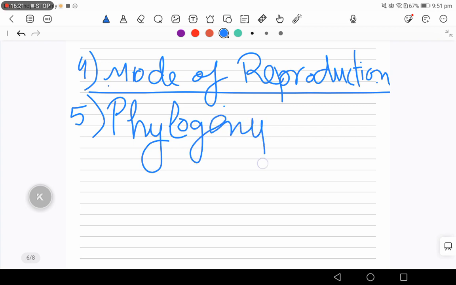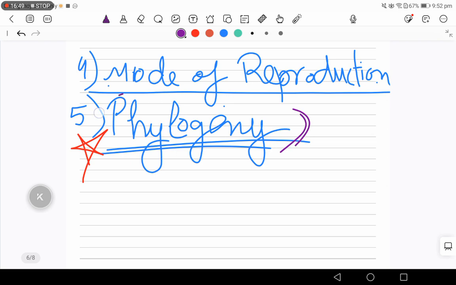It has various names. I'm gonna dictate it because it will take a lot of time writing it. First is like phylogenetic relationship, phylogeny, ancestral history, or evolutionary history. This was one of the most important criteria of R.H. Whittaker. Okay, but I'm saying this important because this is something new which you don't know, which you are learning for the first time, maybe, yeah, in 11th. So that's why.